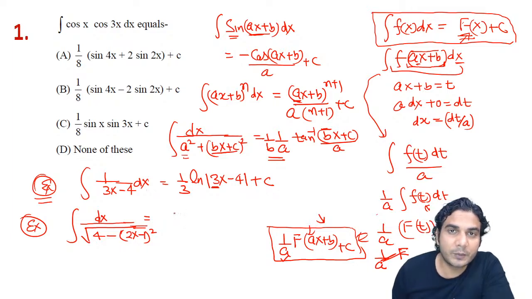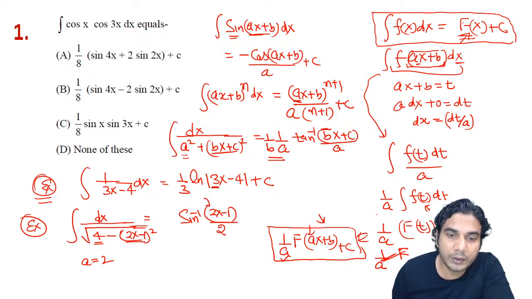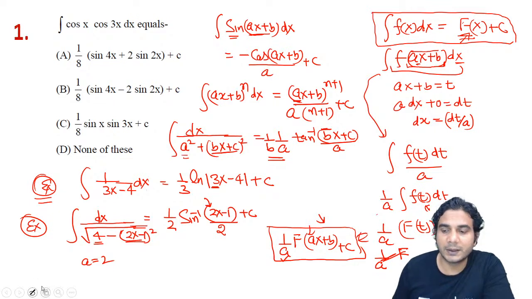So what was the answer of 1 upon under root of a square minus x square? It was sine inverse of x upon a. This is a square, right? So a is nothing but 2, or x is replaced by 2x minus 1. So the formula was sine inverse of x, which is now 2x minus 1, divided by a, which is 2, and now you need to divide by this number also, so 1 divided by 2, plus c, alright? So I hope now it is clear. Now we can start solving these questions.